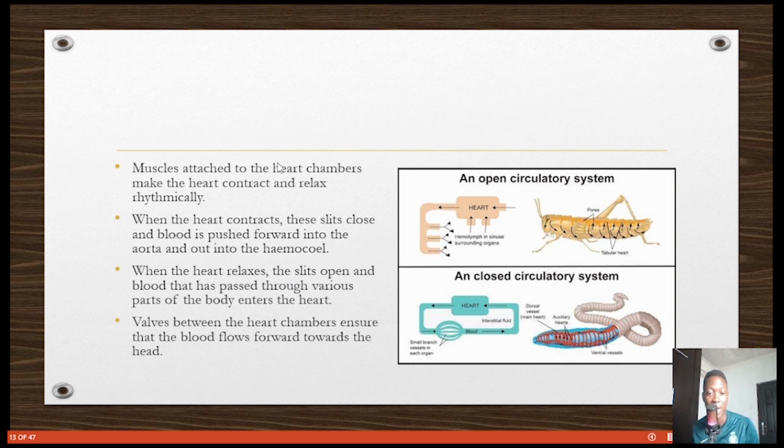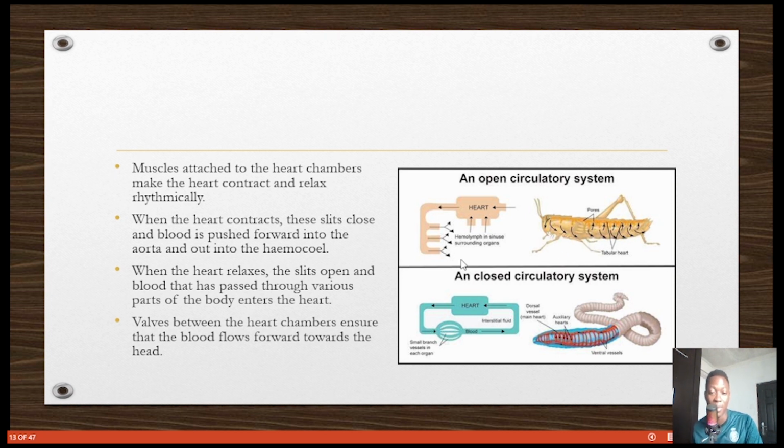Muscles attached to the heart chambers make the heart contract and relax rhythmically. So this is the heart. It pumps out blood in one direction. The blood flows like this. The slits close. There's a slit here that closes so that blood doesn't flow back. It flows like this into the hemocoel. Then the heart relaxes, and blood flows back like this into the chambers. After it has bathed the hemocoel and the organs, it flows back, and then the heart pumps again. So it pumps, the cells use it, and then it comes back.